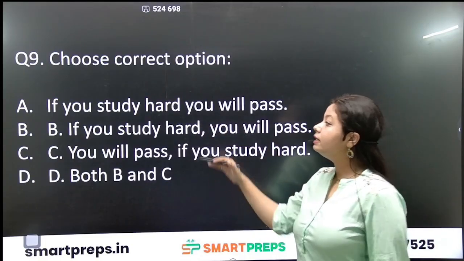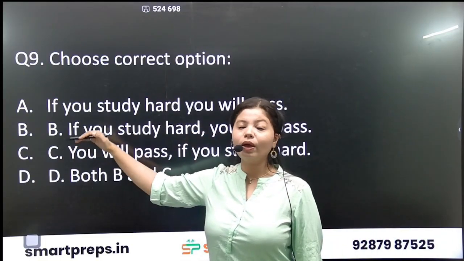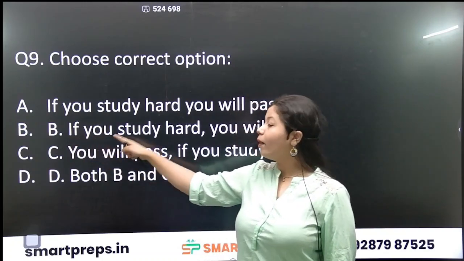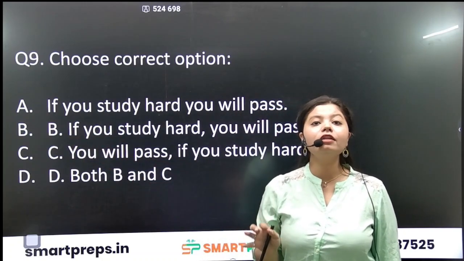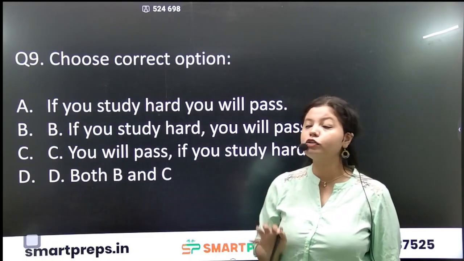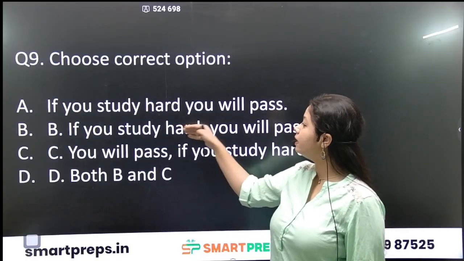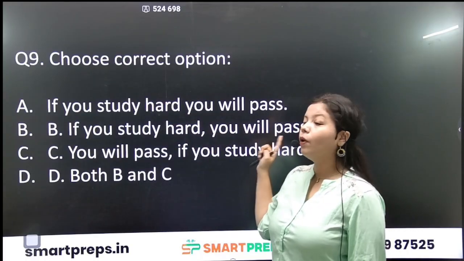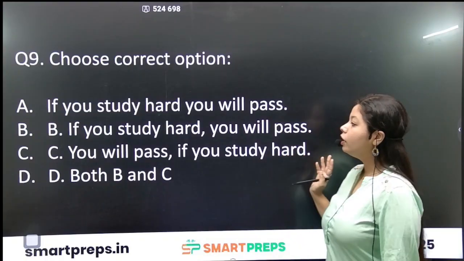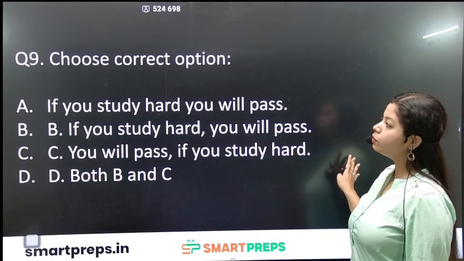It means this is a dependent clause, when we are beginning with if. I'm giving you a condition. So whenever we begin any sentence with a dependent clause, then there will always be a comma. There will be a punctuation in the sentence. If you study hard, comma, you will pass. And you will pass if you study hard is also correct.